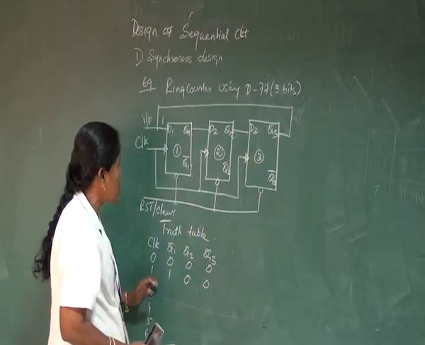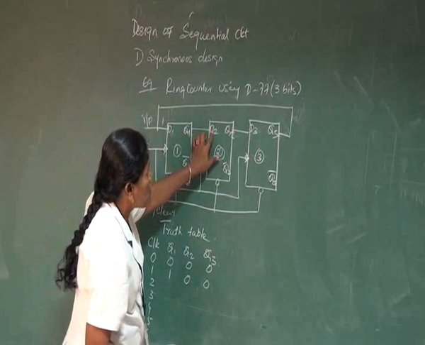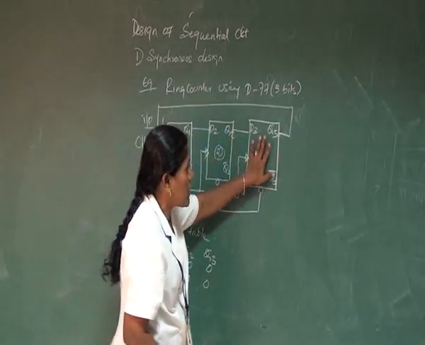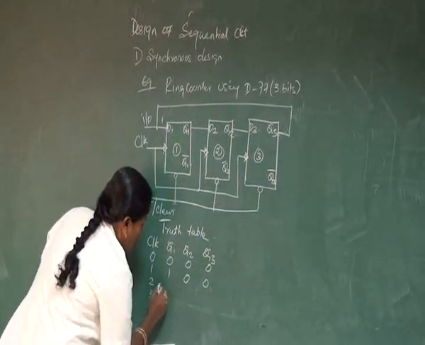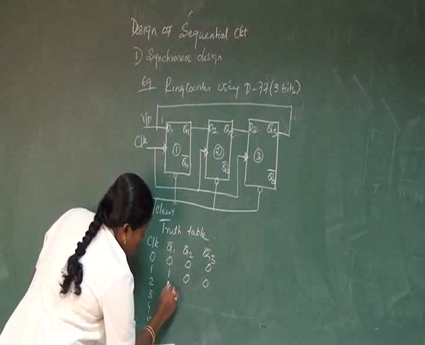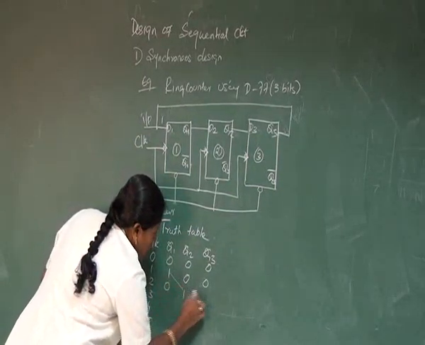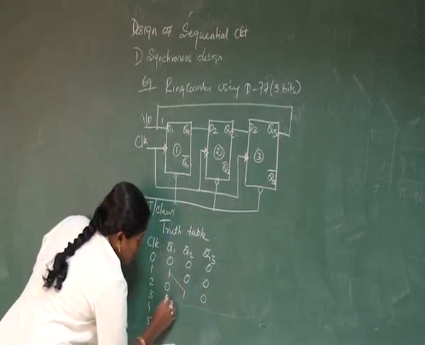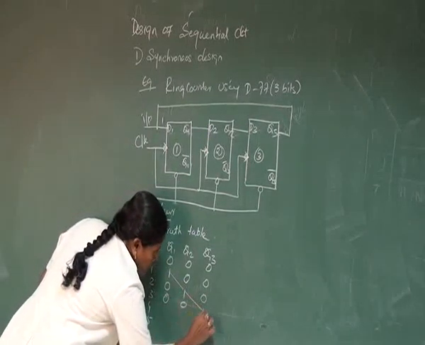When the second clock is reached, Q1 is delivered to D2, which produces a high in the second flip-flop, but D3 is not changed because there is no input. So this is moved on to the next position, and the first is cleared to 0. For the next clock, this one is moved to the third position, and this one is moved here.